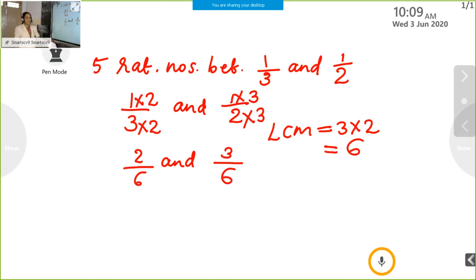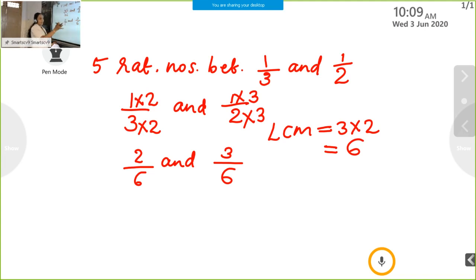Now both the denominators are the same. See, 1 by 3 and 1 by 2, the denominators are different. So first we make the denominator the same. Find the LCM of 3 and 2. There is no common term, so multiply together; the answer is 6. In our first step, 1 by 3, to make the denominator 6 I multiply with 2, and the same number multiplies in the numerator also. Here 1 by 2 multiplies with 3, and 3 multiplies in the numerator also. So our numbers become 2 by 6 and 3 by 6.